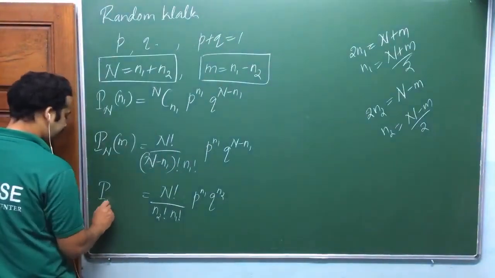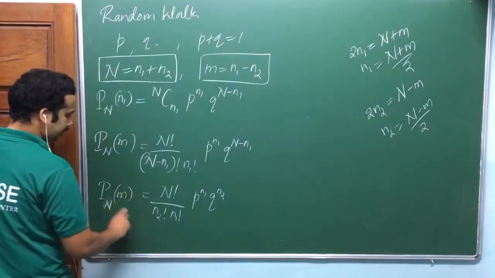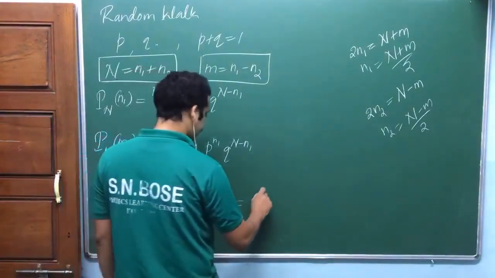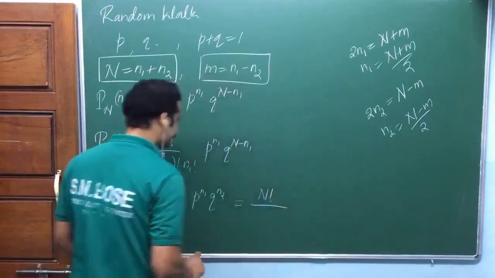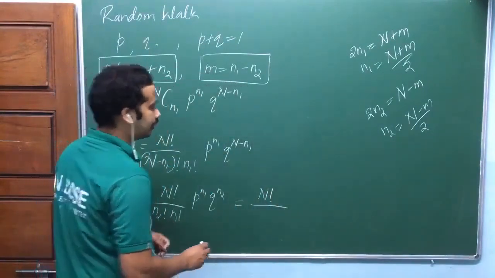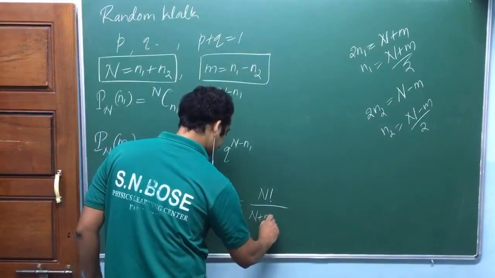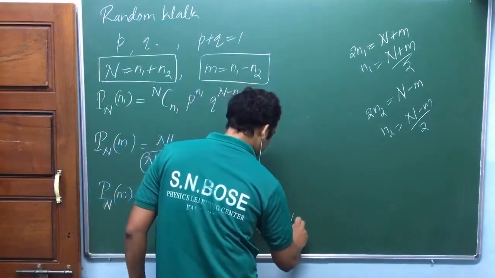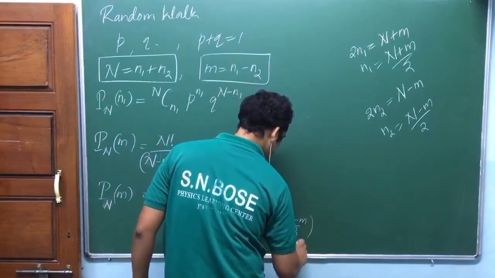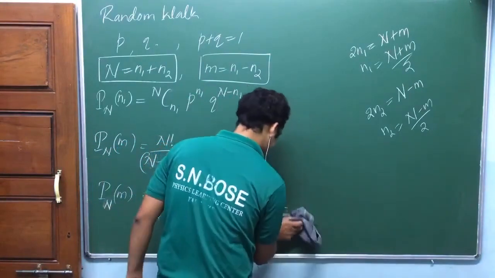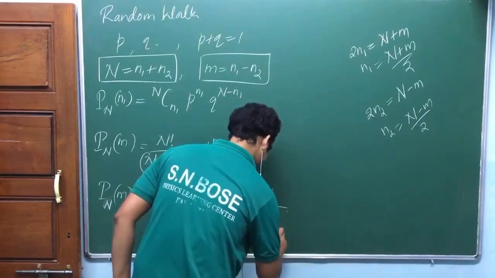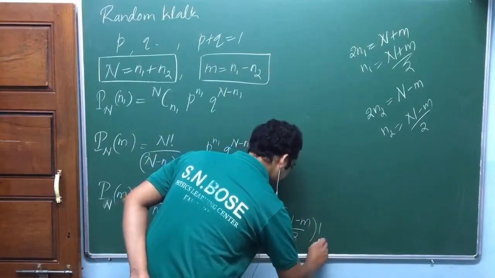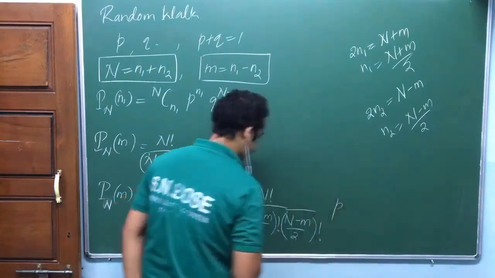Look at here, P_N of m. So now let me write everything in terms of n and m. n factorial divided by, what is n1 factorial? n1 factorial is (n plus m by 2) factorial, (n minus m by 2) factorial, into p raised to n1.